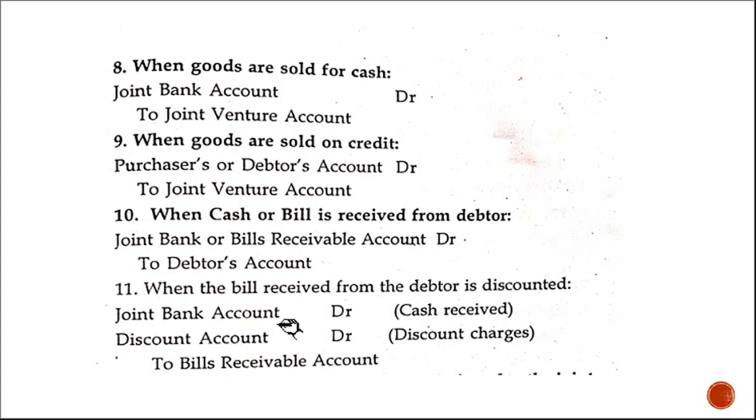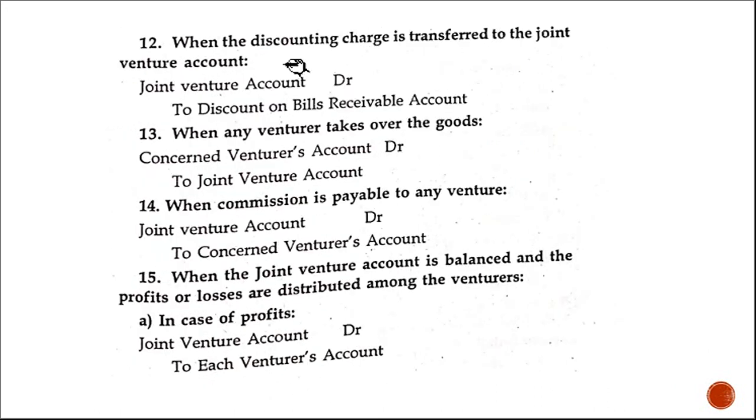Discount is debited because it is an expense, a nominal account, you know that. When the discounting charge is transferred to the joint venture account, the discount was debited, right? It should be transferred to the joint venture, so it should be credited. That means you are cancelling the discount and writing it for the joint venture account. So when transferring the discounting charge, joint venture account debtor to discount account.